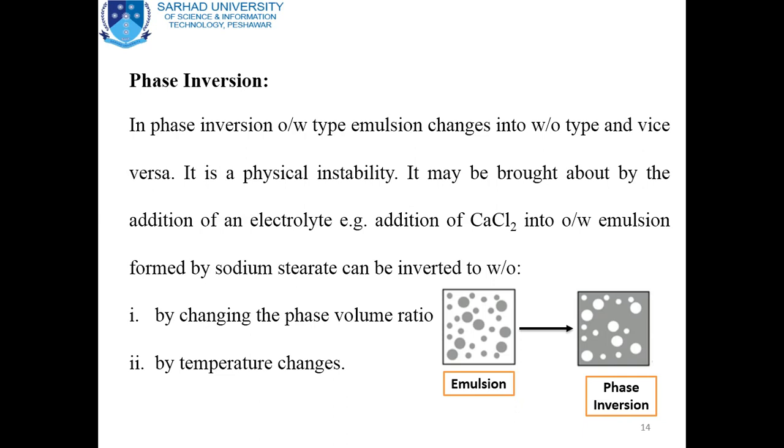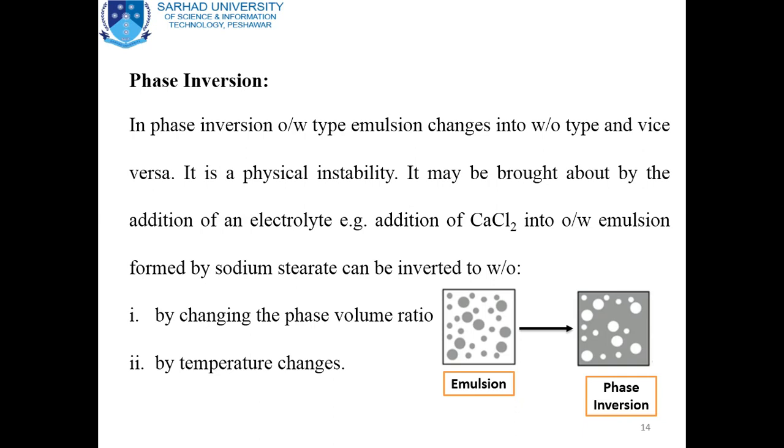And it can be prevented by changing the phase volume ratio. The temperature changes. Remember that the temperature at which the phase inversion occurs is termed PIT. P for phase, I for inversion, and T for temperature, phase inversion temperature.